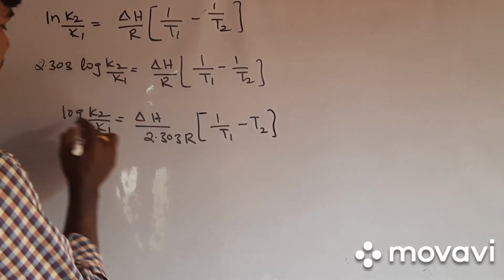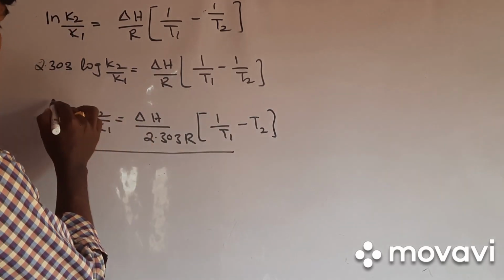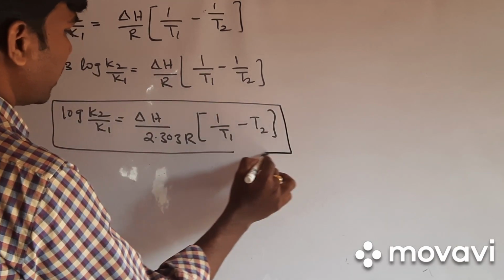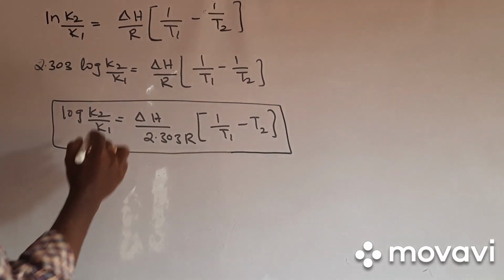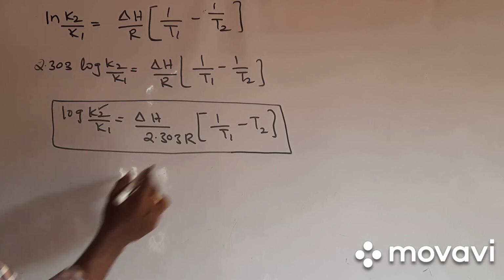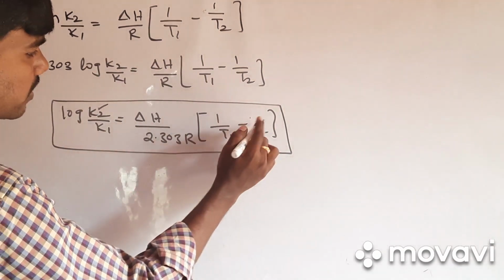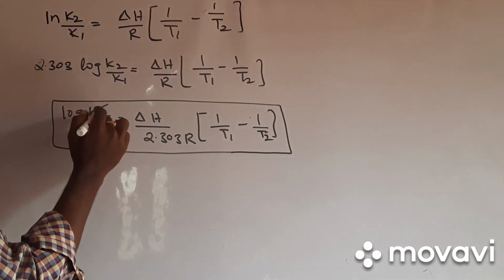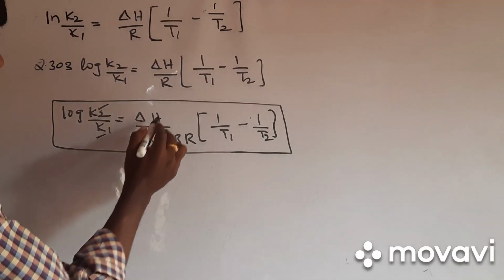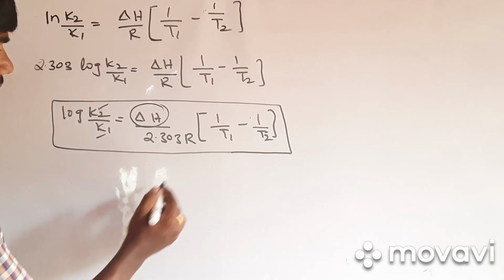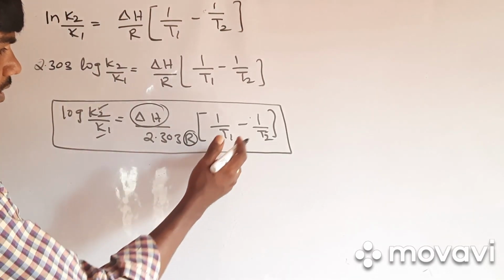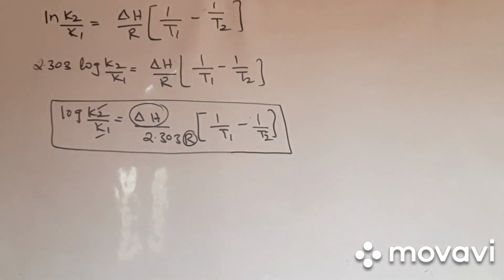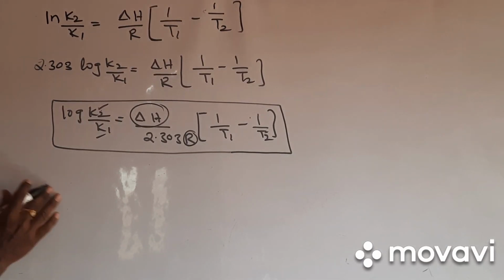This is the final mathematical equation for the relation between equilibrium constant and temperature. K2 is the equilibrium constant at T2 temperature and K1 is the equilibrium constant at T1 temperature. Delta H means enthalpy value, R means universal gas constant, T means temperature.